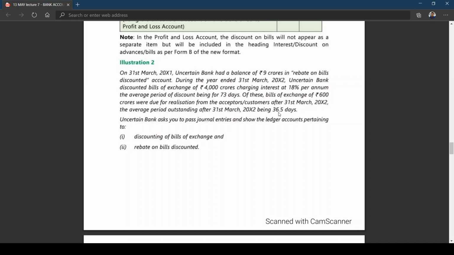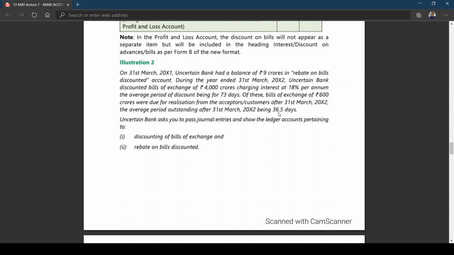So what should we do? Come on, take the calculator. 600 crores into 18%. Is this clear? Into 36.5 by 365 days. You are getting 10.8 crores.